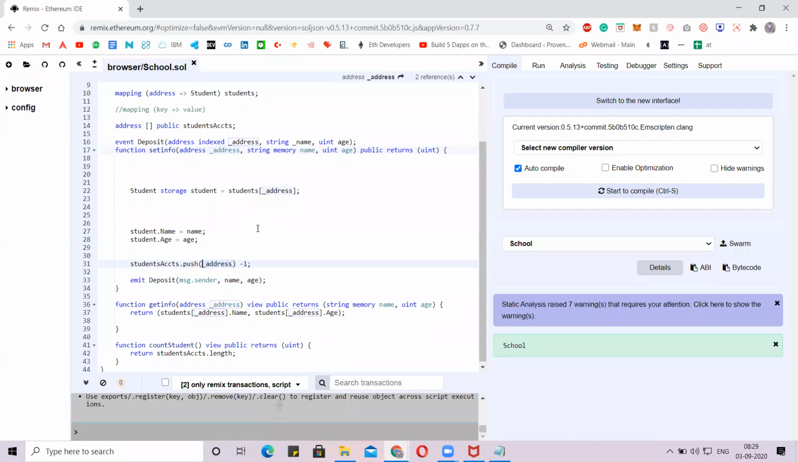Done. We are done with the functionalities. We are done with setting the info. See, all the set info data, these are like the input fields. All these are input fields. We are passing those data. Okay. And after getting the data, taking the key as an address, we'll pass the name and age to that value. I mean, name and age to that address. Okay.